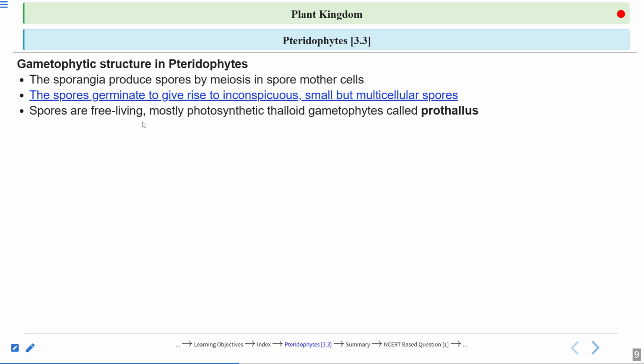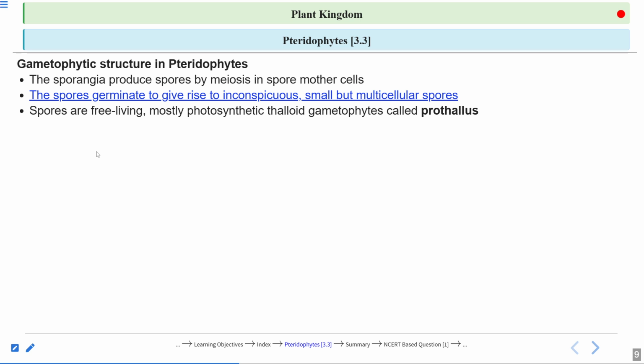So these are free-living, mostly photosynthetic, thalloid gametophytes called prothallus. Now, this structure is somewhat like what you have seen in the case of bryophytes, that is the protonema. You have read about protonema, right?